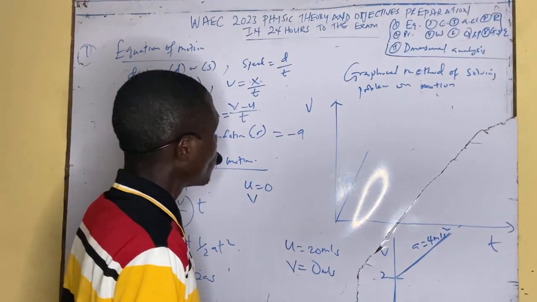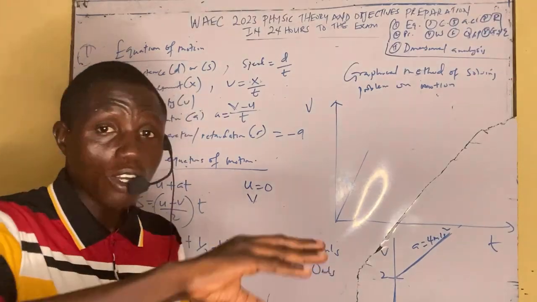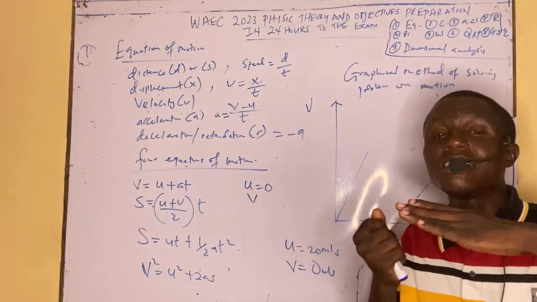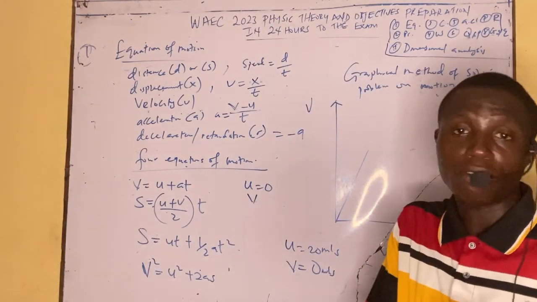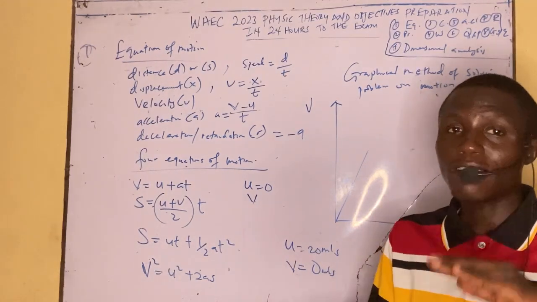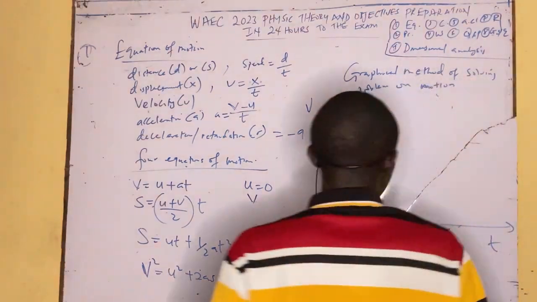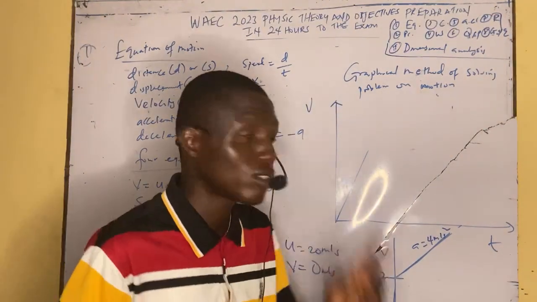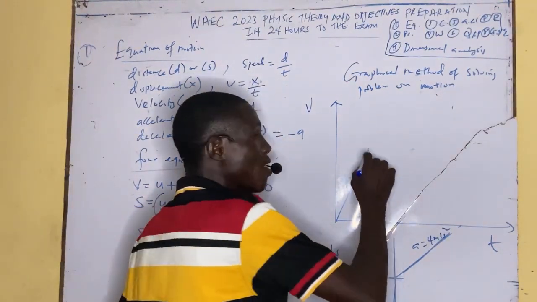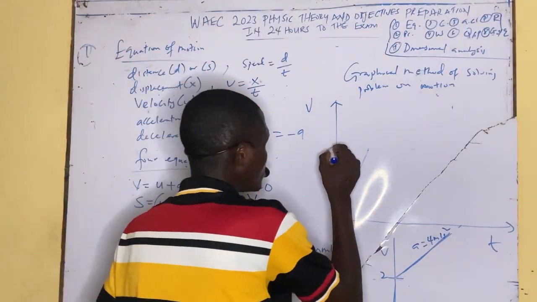that whenever a body undergoes constant or uniform velocity, it means that it maintains its velocity for a particular period of time. Its velocity remains unchanged. And whenever we have velocity unchanged, the acceleration is equal to 0. Whenever you have constant velocity, acceleration is equal to 0. Now what do I mean by that? If you want to represent it on a graph, it means the body maintains a certain velocity, maybe 3 meters per second here.